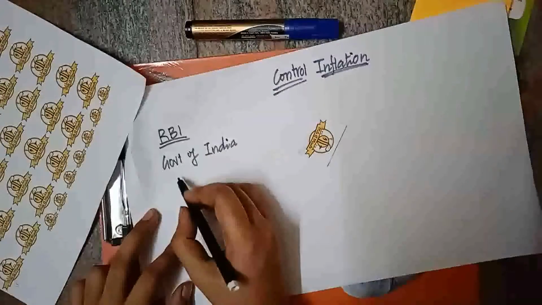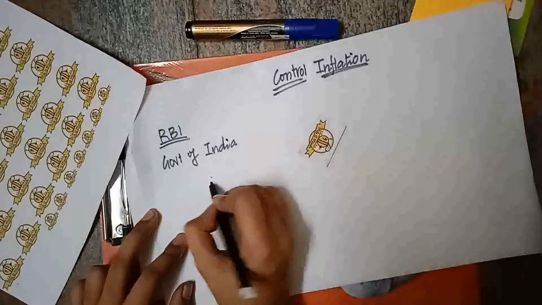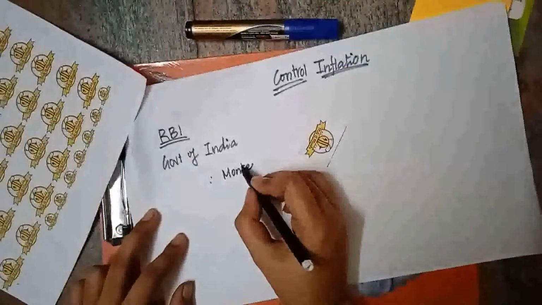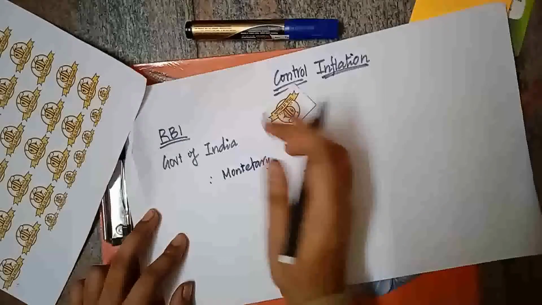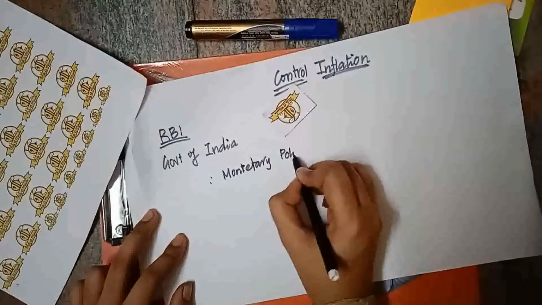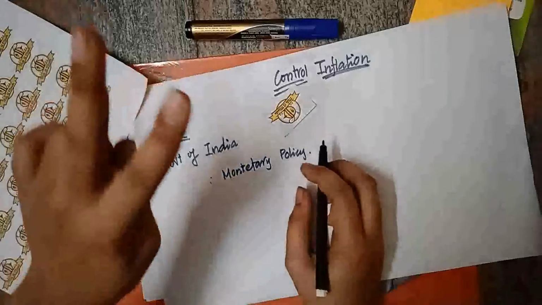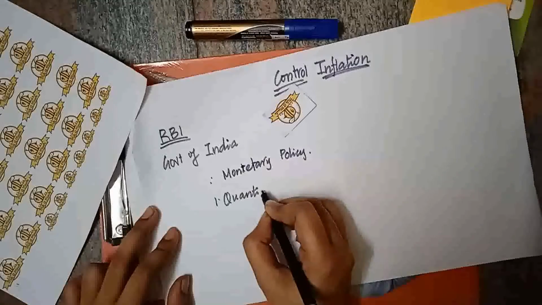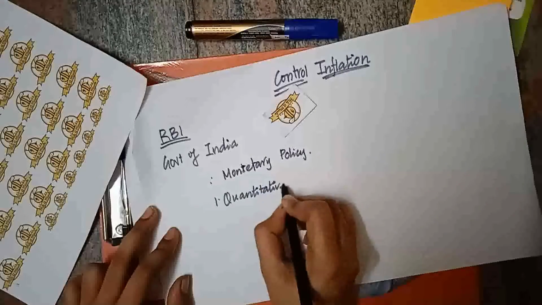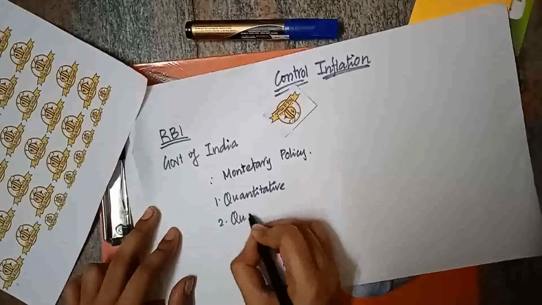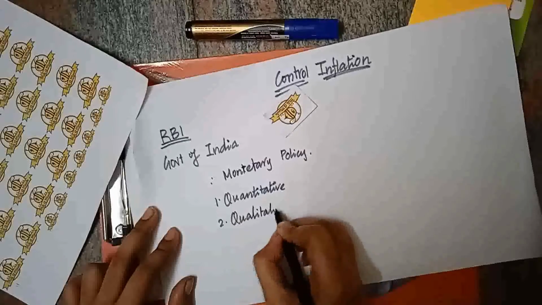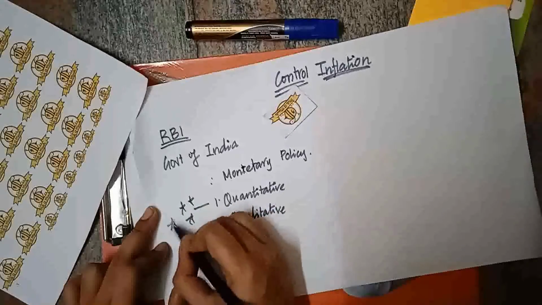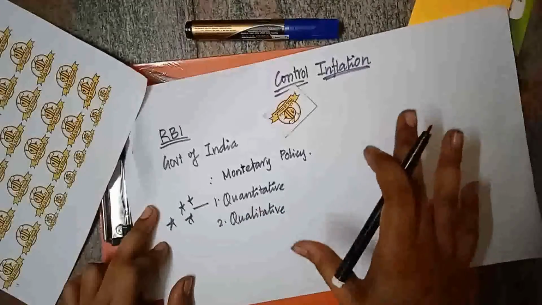So what are the steps which RBI takes to control this inflation? Let us discuss here. The tool to control inflation is monetary policy. Monetary policy is the main one, RBI's main tool to control this inflation. What is this monetary policy? There are two types of monetary policy. One is the quantitative tool, another one is the qualitative tool. Of these two, the quantitative tool is the most important one for RBI to control inflation.